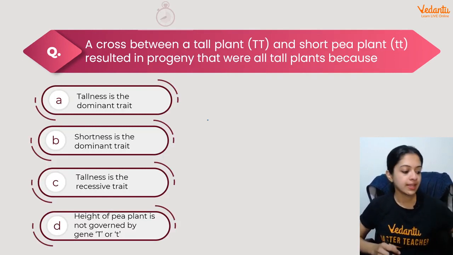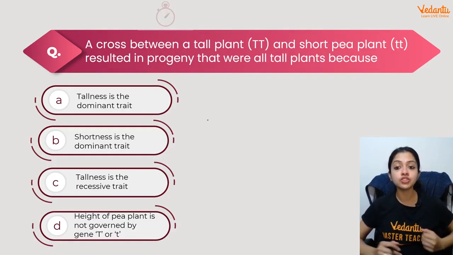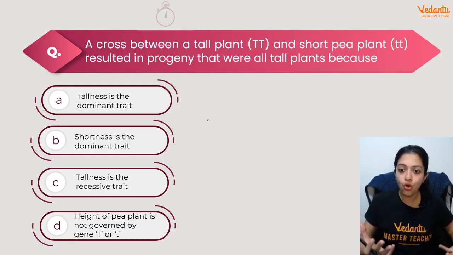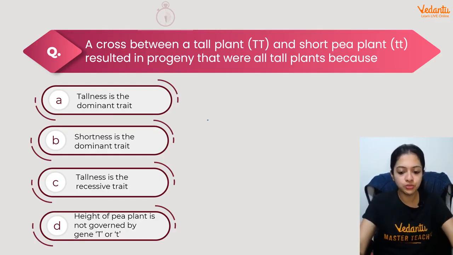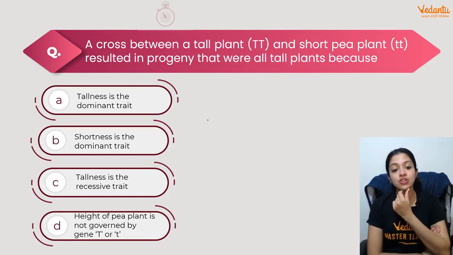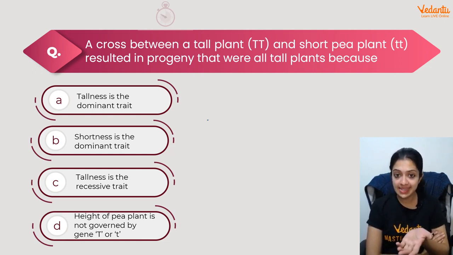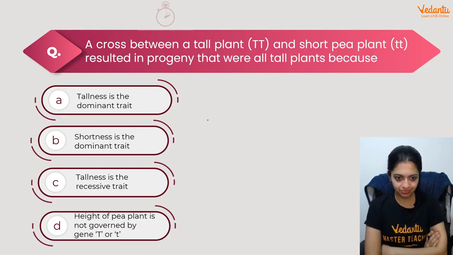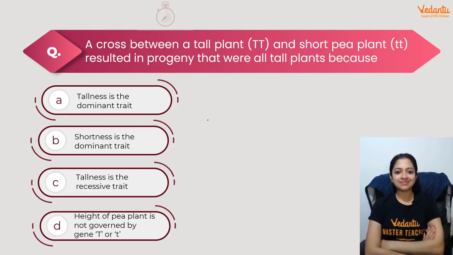A cross between a tall plant and a short pea plant resulted in progeny that were all tall plants because dash. Read through your options. Because tallness is the dominant trait, shortness is the dominant trait, tallness is the recessive trait, or height of the pea plant is not governed by genes T or T. What do you think could be the answer? Why did they result in progeny that were all tall plants? What's the major reason? Your time is up.